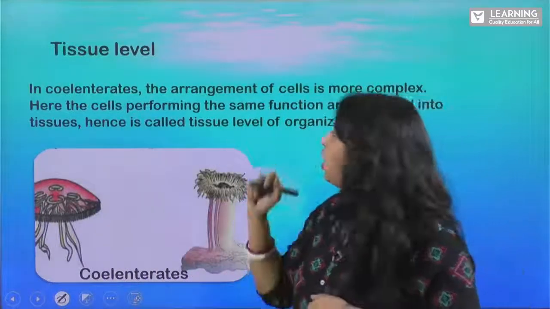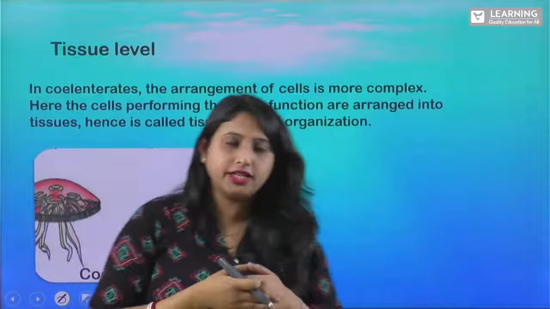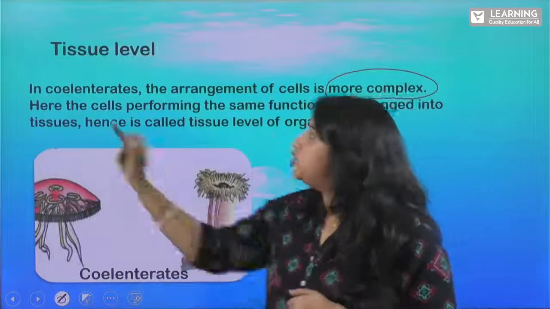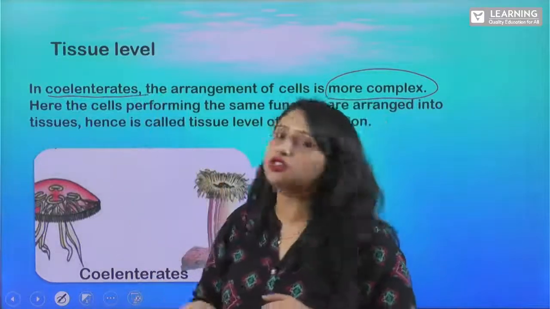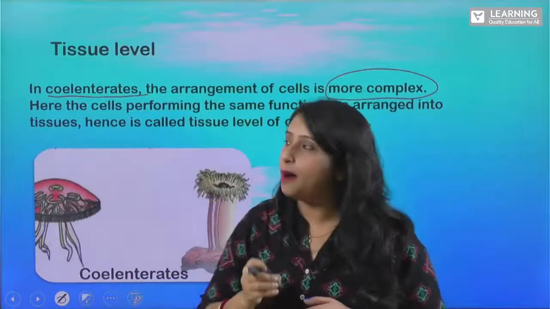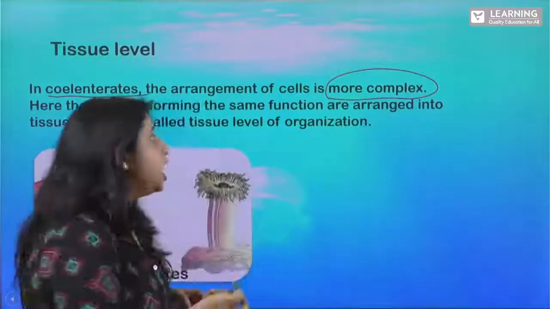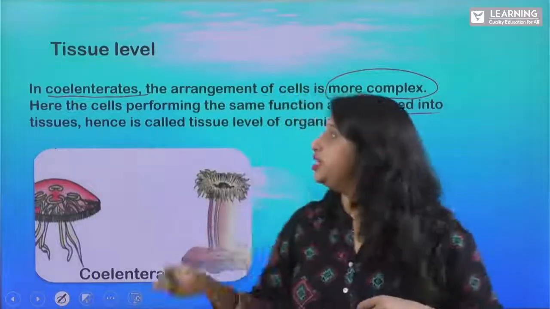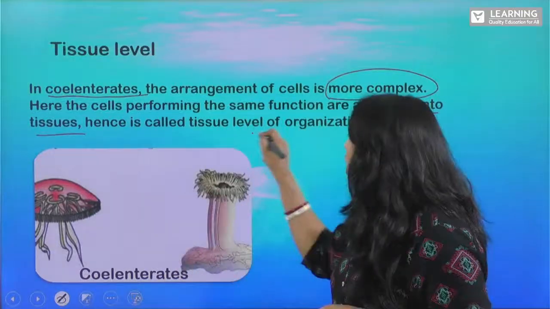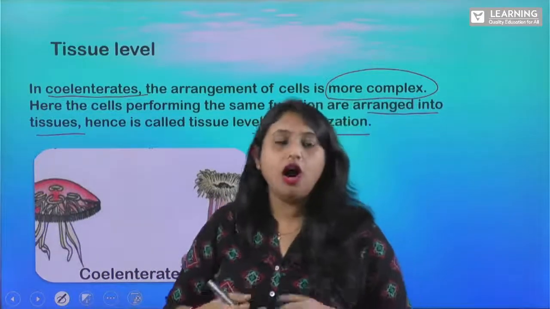It is somewhat the higher, that is the more complex level of organization. So in case of coelenterates, we see the arrangement of cells is more complex, right? Here the cells performing the same function are grouped together and they are arranged into tissue. So it is called your tissue level of organization. We can see this type of organization in coelenterates.